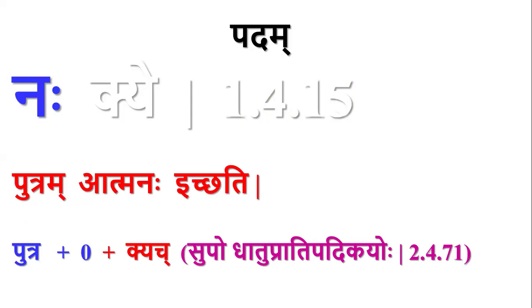For example, suppose we add kyach pratyaya to a subanta, and after deleting that suppratyaya, whatever pratipadika we get, if that is not ending with nakara, if it is not nakaranta, then by the previous sutra suptigantam padam, that qualifies to be called a padam, but this sutra avoids that. Here putra cannot be called a padam because it doesn't end with nakara.